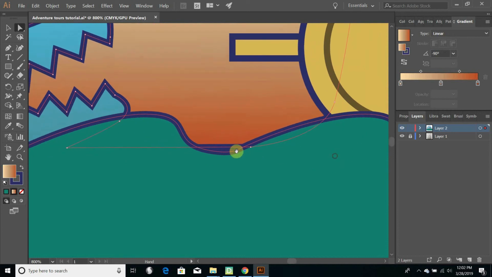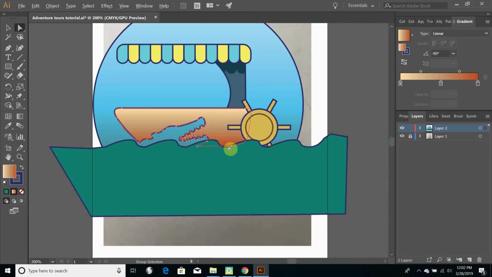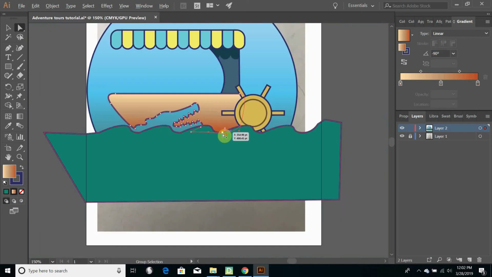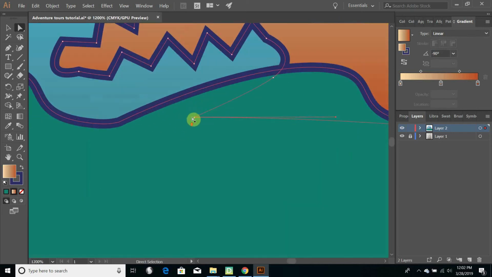Alright, and there is also this going on right here. You'll notice the bottom of the boat, that line, is visible above the waves, and it just gives it a really thick sort of a line going on there. So what I want to do for that is take the anchor point of the boat and just shift it down some so that it's hidden behind the waves. We can, even if we're finicky, move this one down as well to keep it level.